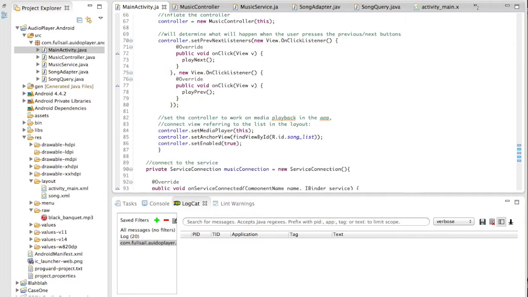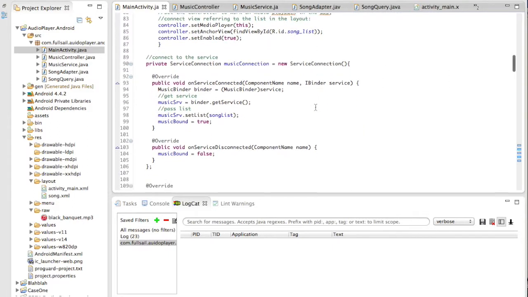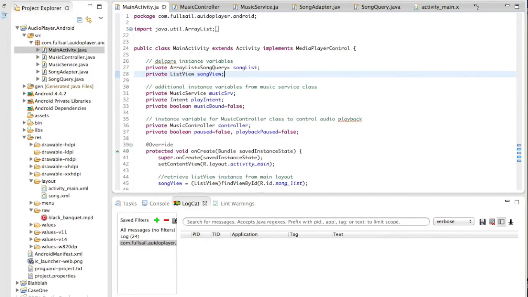I used notifications and pending intents to allow the app to return to the main activity when the notification has been clicked, and the application runs fairly well, not too many problems. I had a few extra days to fix a few things, but for now this is all I have, and I'm going to run the application.